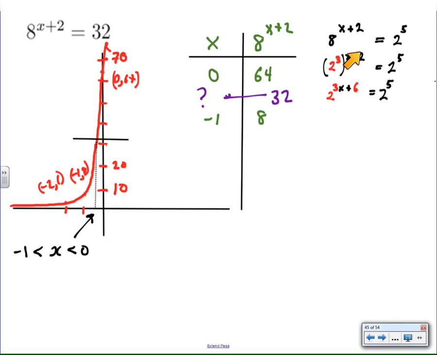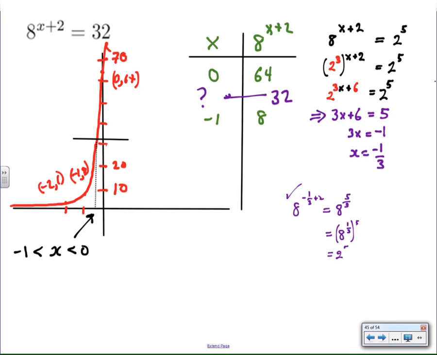Distributing the exponents, because this is a power of a power, we're supposed to have 2 cubed that many times, creates this. And now in order for those two to be the same, their exponents must be the same. And I solve for x and get x equals negative 1/3. Just to be absolutely sure, I substitute negative 1/3 into my original equation, which gives us 8 to the 5/3. 8 to the 1/3 is 2. 2 to the 5th is 32. I win. Have a good day.